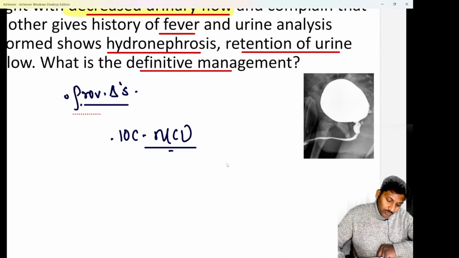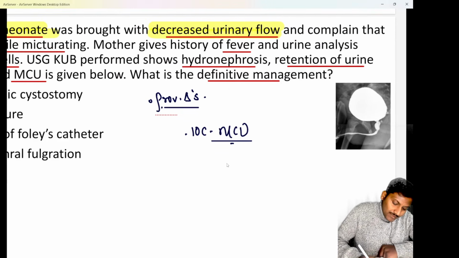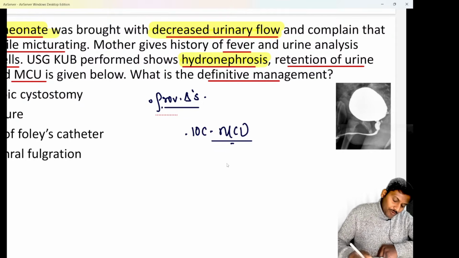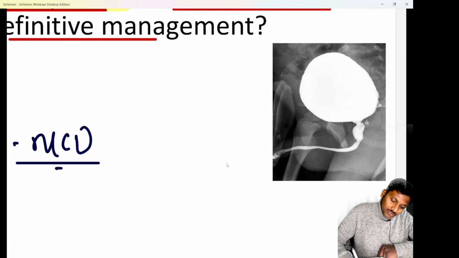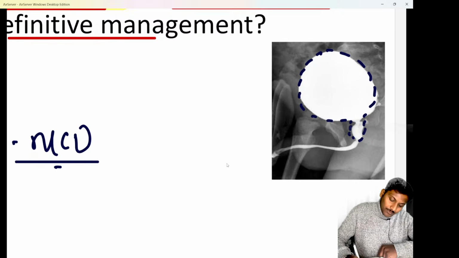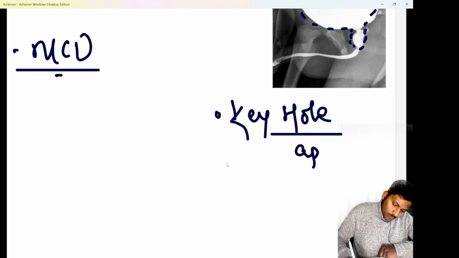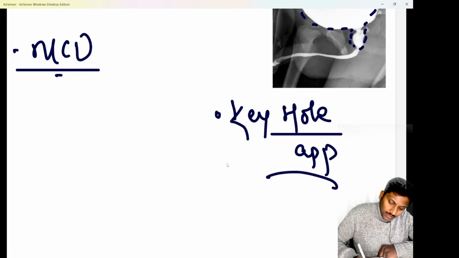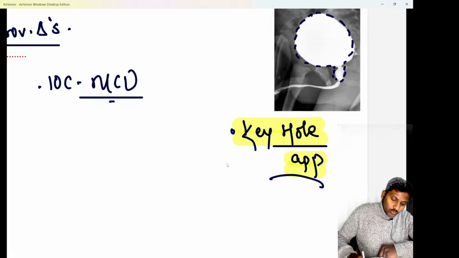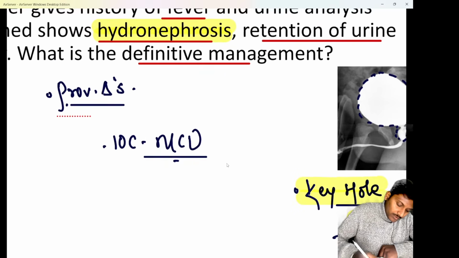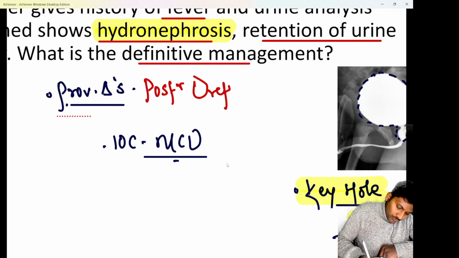So here, if you see the case, there is a male neonate having decreased urinary flow, UTI, along with hydronephrosis. And if you do a micturating cystourethrogram, there is a very classical appearance called the keyhole appearance. I hope all of you are quite aware. This is nothing else but a diagnosis of PUV, that is a posterior urethral valve. The diagnosis of this case is a case of posterior urethral valve.